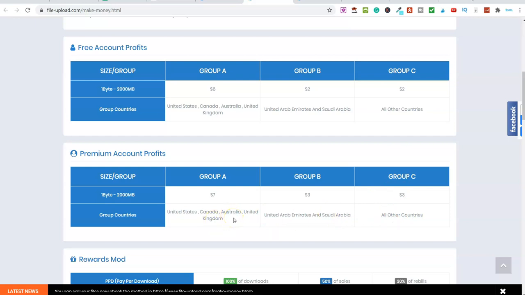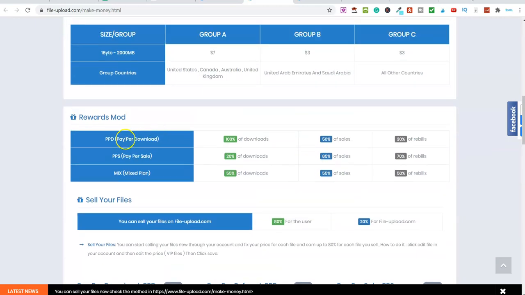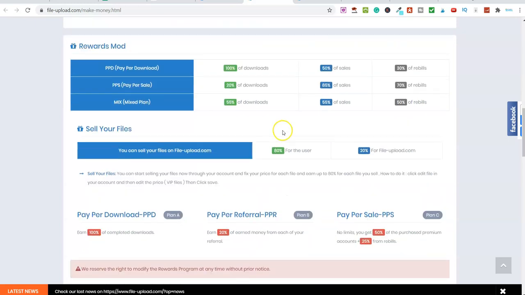So literally, if you are going to go down this method, then just create a free account, start uploading what I'm going to share with you in a second, and then you'll be focusing on this one here, the $6, the $2, and the $2 as well. If we come further on the page here, you can also change this up if you want. So you've got pay per download, you can also change this to pay per sale, and you can also change this to mixed plan. But looking at the numbers, I would stick with this one up here, where it's 100% of the downloads that you can earn the money for.